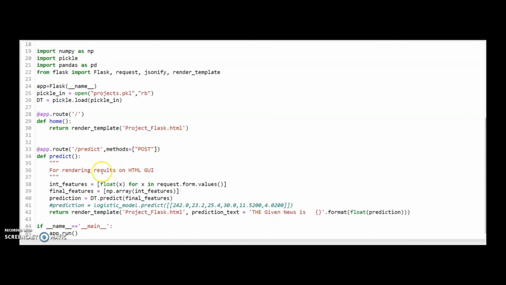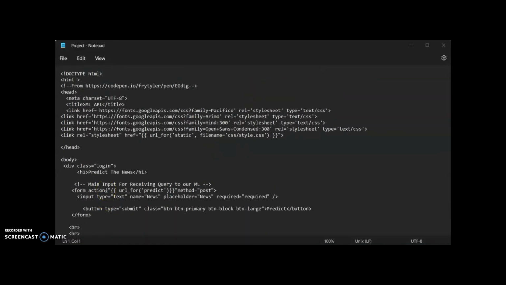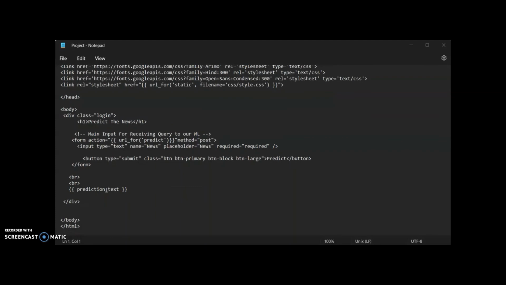Then we are asking for the features. That is, when we are giving a float function, the features that we get as a return should be a prediction. The given news is whatever the news is. If it is a fake news, it should be given as fake, or if it is a true news, it should give as a true news. So this is the HTML that we have created for the backend purpose.